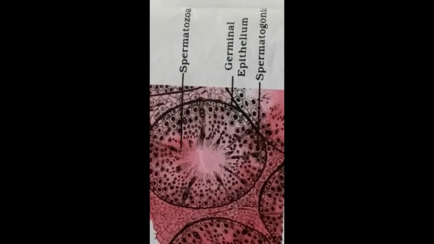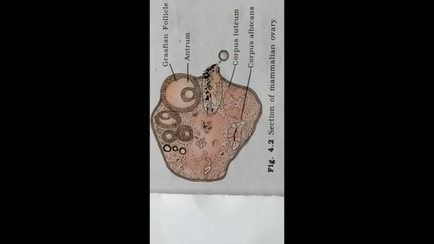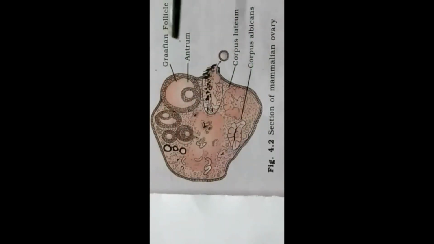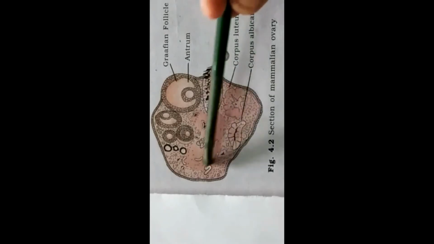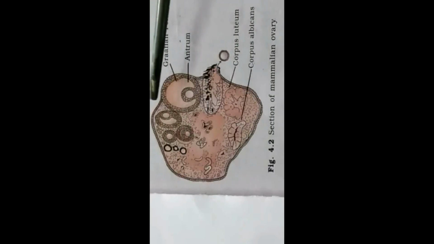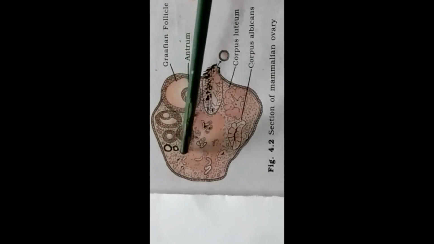Now we will learn about the TS of mammalian ovary. So students, this is the TS of mammalian ovary. First we will learn the structural details of the mammalian ovary. You know that the mammalian ovary is made up of some small cells called oogonia. It is similar to the spermatogonia of male. This oogonia is forming the primary follicle. So these are the primary follicles.